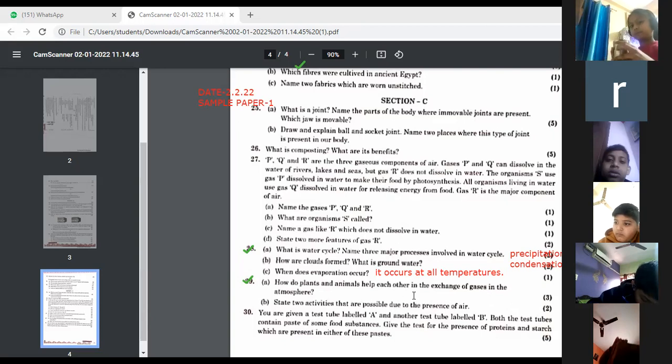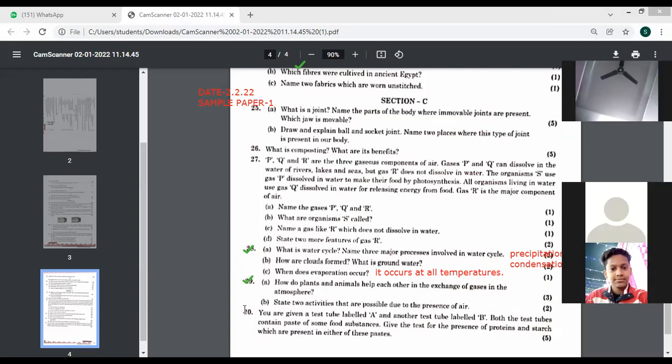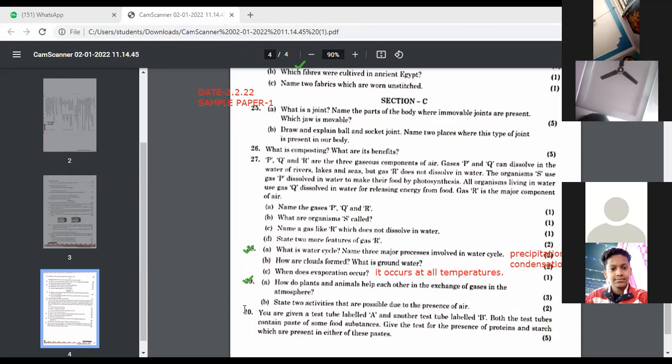How do plants and animals help each other in exchange of gases? Yes, Aditya Purohit. Naman Sharma. Ma'am, can I tell? Yes, Aditya.